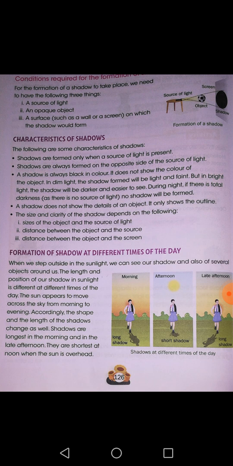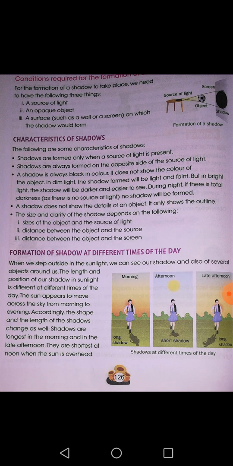Now here in our everyday life we can see the shadows at different times of the day, how they are formed. If you step out in the sunlight, you are the opaque object, so you come in between the straight line of the light, hence your shadow will be formed. But the size of the shadow depends on the position of the sun.